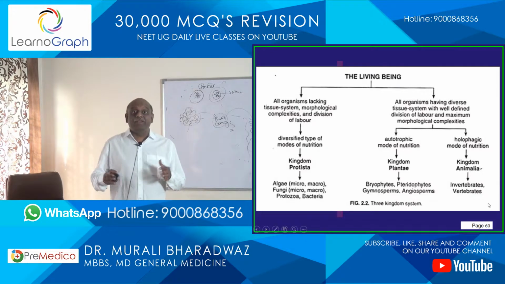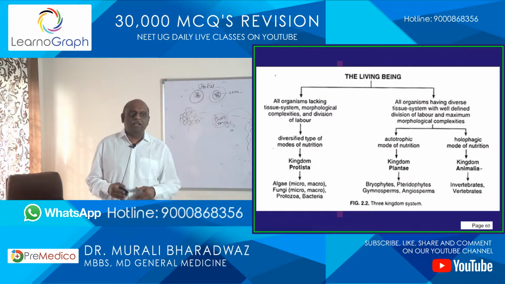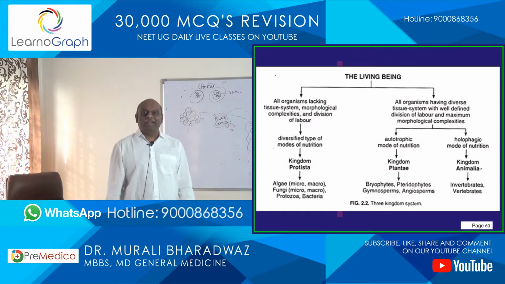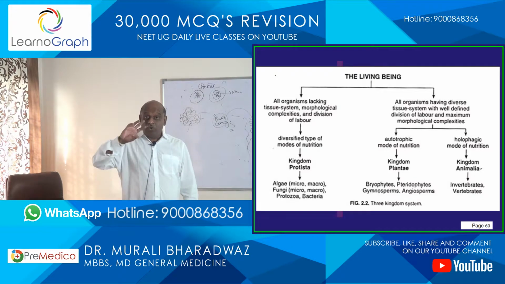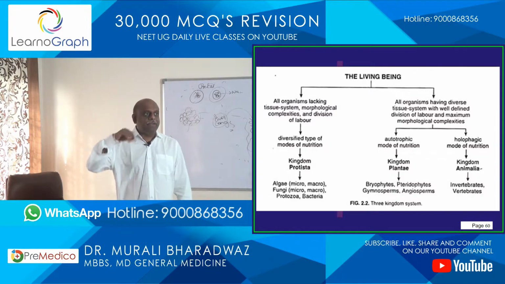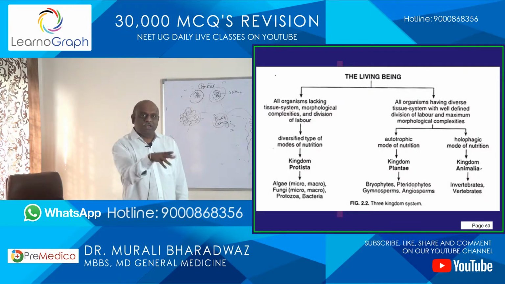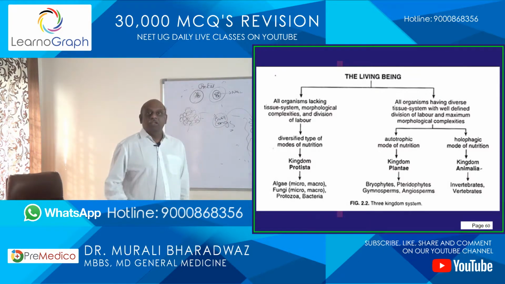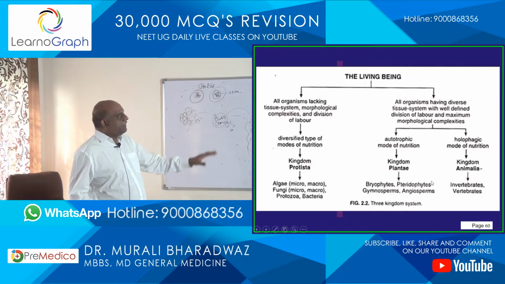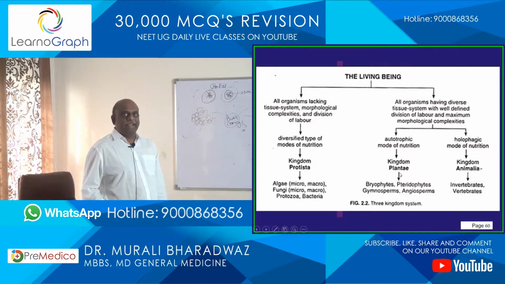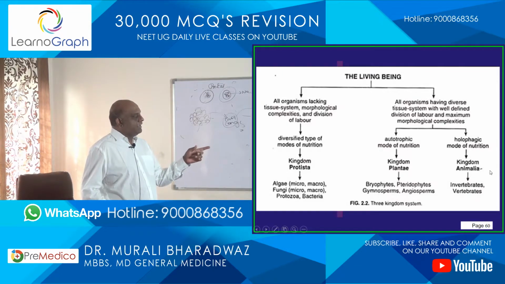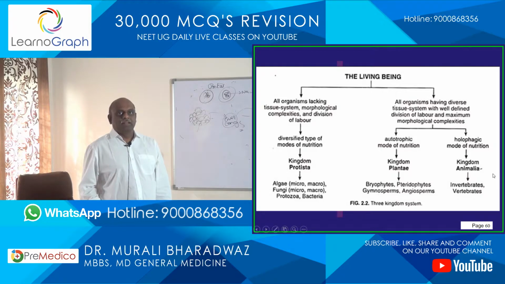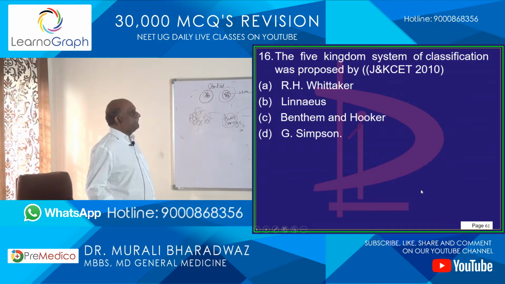Then all organisms which have a diverse tissue system and also a clear division of labor. What does division of labor mean? Skin will do the work of skin, liver will do the work of liver, eye will do the work of eye. Each does its own work and cannot do the work of others. And there is a specialist for everything. That is called division of labor. So if the mode of nutrition is autotrophic, it is called Plantae. If heterotrophic, then that is called animals. That is the three kingdom classification of Ernst Haeckel, is what you should remember.